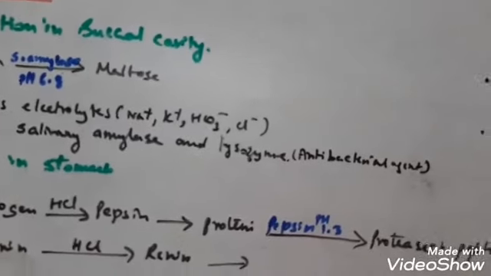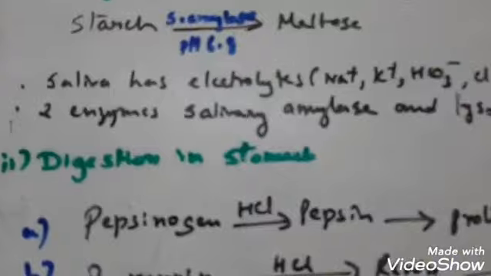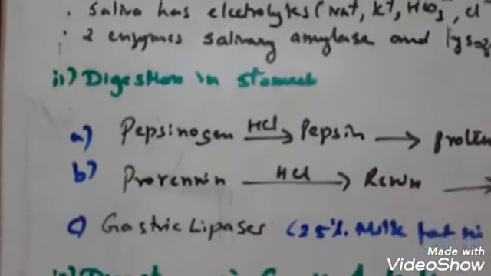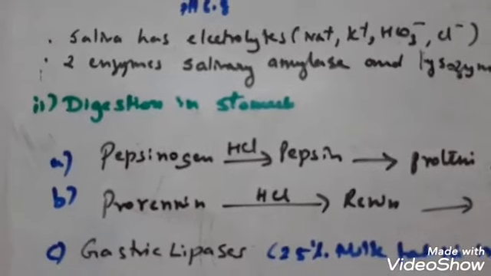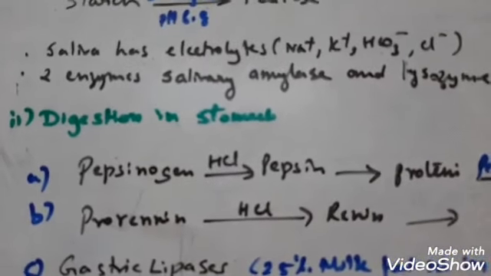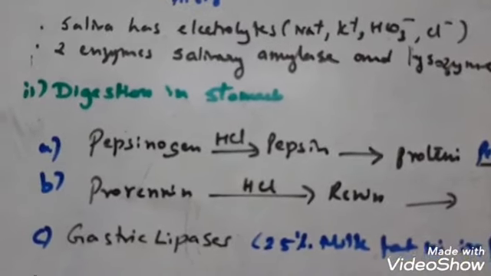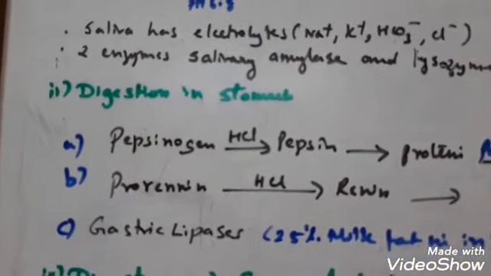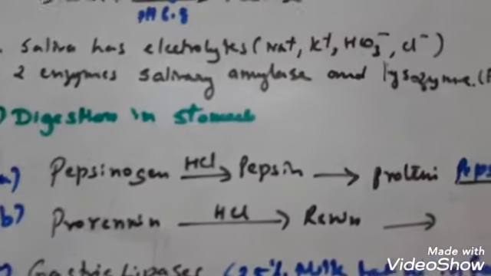Now there is another enzyme in the infant stomach that is called renin. Renin is present in the stomach as prorenin that becomes activated as renin on exposure to hydrochloric acid, and it converts the milk protein casein into paracasein. So this is the action of prorenin.